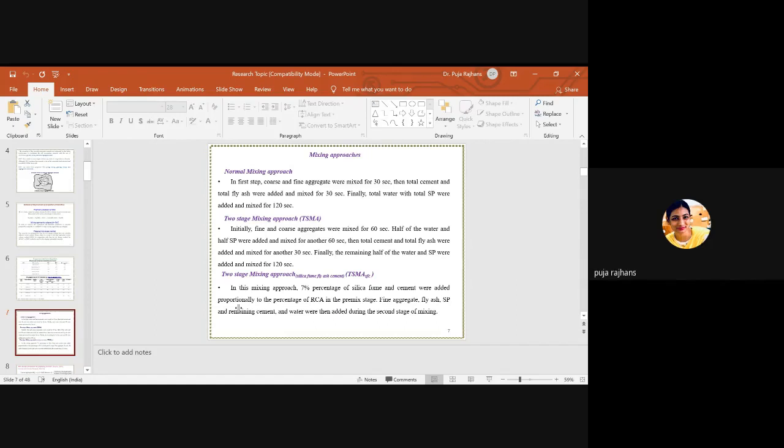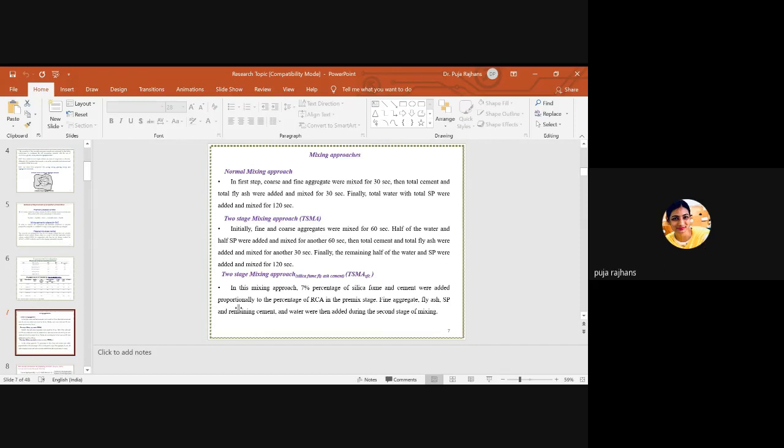In this premix stage, the silica fume water is used to fill up the pores of RCA, because I have already told you that silica fume is a very good waste product, and you can use silica fume to enhance the later stage strength of your concrete. So here I am using silica fume, but the question is why I am using 7% of silica fume? Why can't we use 10%, 20%, 15%? Why have we restricted silica fume to 7%?